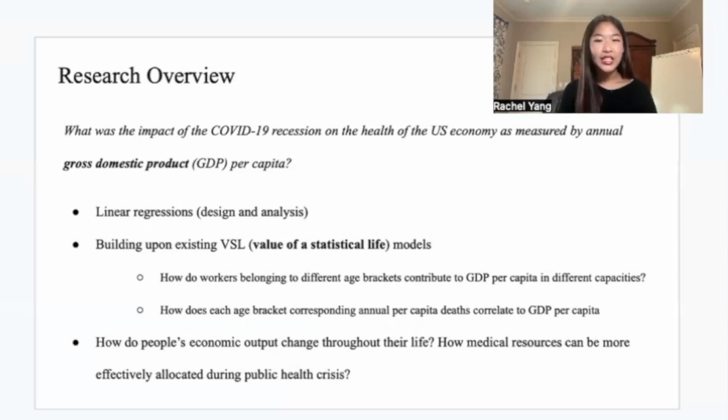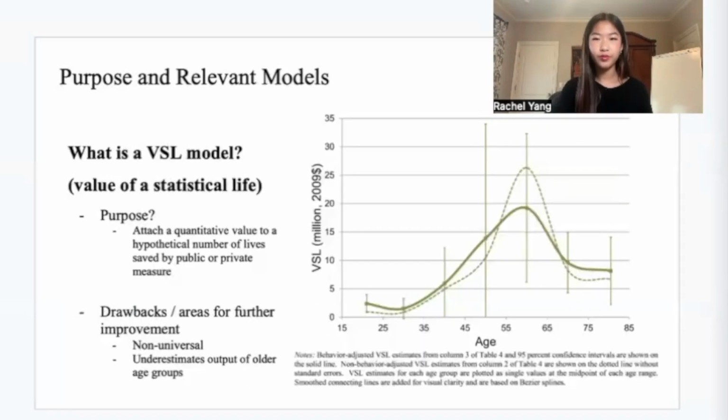Through designing and analyzing two linear regressions, I aim to build upon existing BSL models by examining how the percent share of workers belonging to different age brackets contribute to GDP per capita in different capacities. Then, I also look at how each age bracket's corresponding annual per capita deaths correlate to GDP per capita, specifically comparing the coefficients of younger age groups with older age groups. Through these two regressions, I sought to gain more insight into how people's economic output changes throughout the course of their life, as well as how medical resources can be more effectively allocated during public health crises.